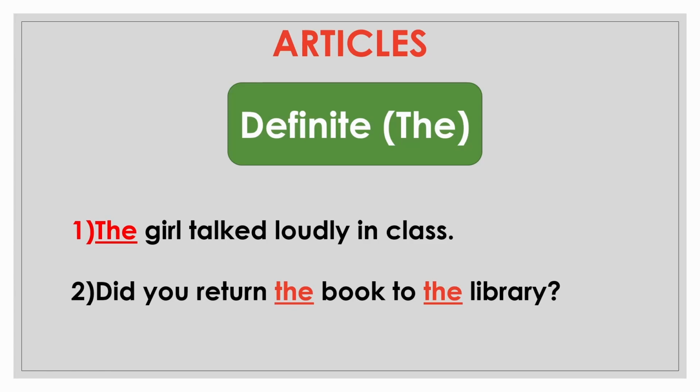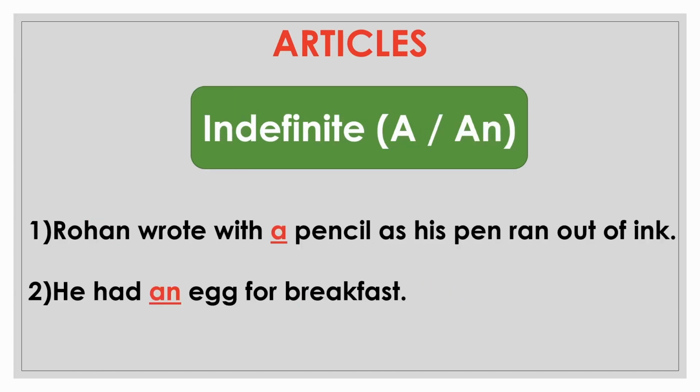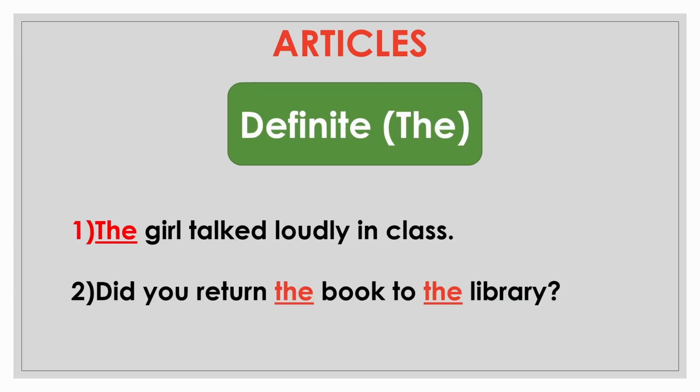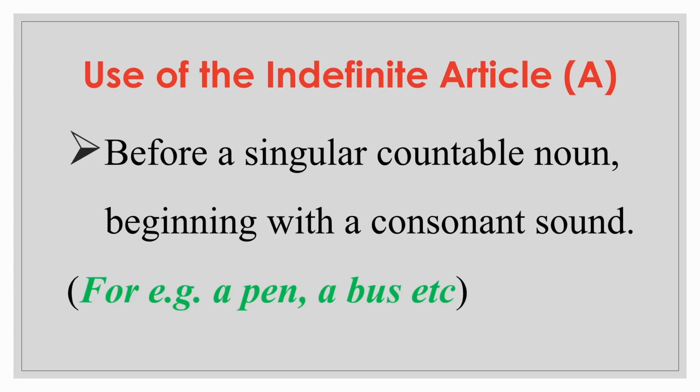So again, let's do one small recap. The definite article the is used before a noun to indicate that the identity of the noun is known to the reader. Indefinite articles a and an are used before nouns that are general or when its identity is not known. Now let us understand about indefinite article a.